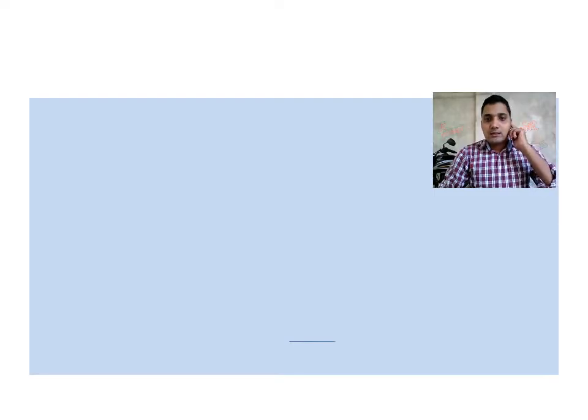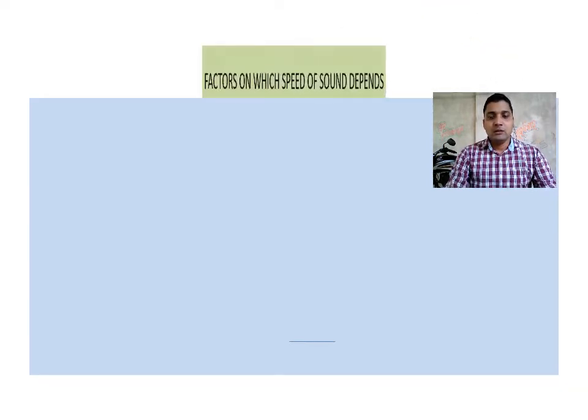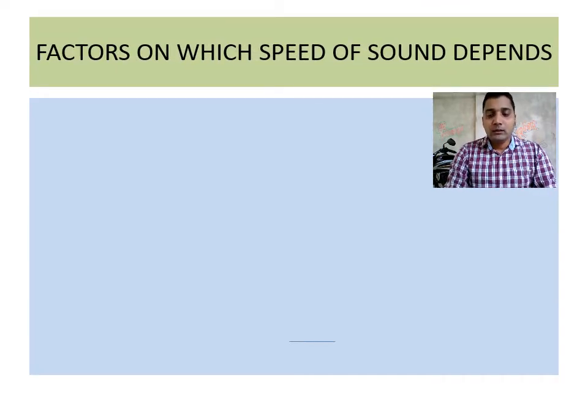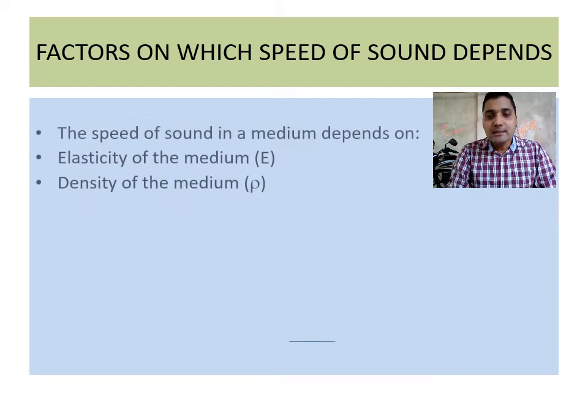Time to discuss the factors on which the speed of sound depends. Whenever sound is produced by a source and received by the receiver, it is propagating or traveling through a medium. Whenever sound travels through a medium, it depends on two factors of the medium. One is the elasticity of the medium.